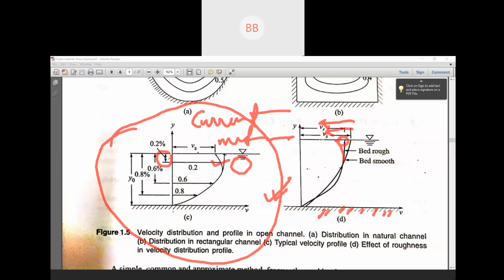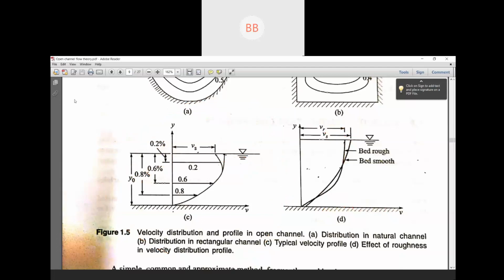So you have to take at 0.2 and 0.8 and take the average. But few people also say that instead of doing 0.2 and 0.8, if you directly take at 0.6, that also gives you the average velocity. But after that, there was a lot of discussion, and it came up that 0.2 and 0.8 is the traditional method and more appropriate.